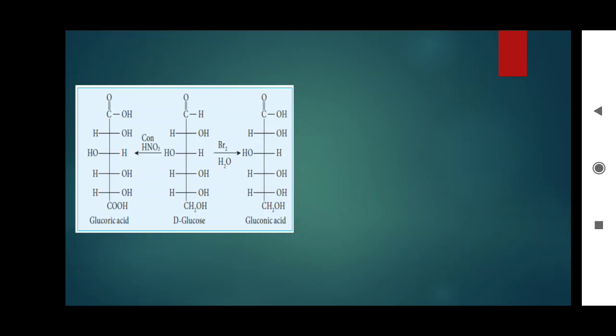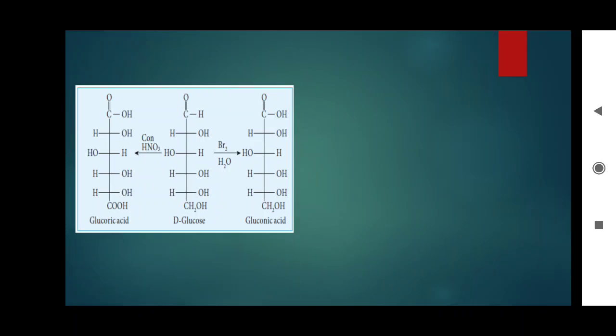When we use a mild oxidizing agent, bromine in water, the aldehyde group turns to COOH, acid group. When glucose is treated with concentrated nitric acid, a strong oxidizing agent, it gives glucaric acid.